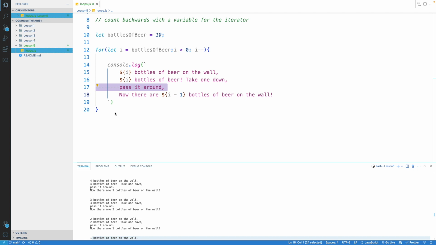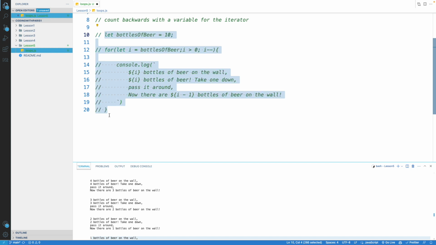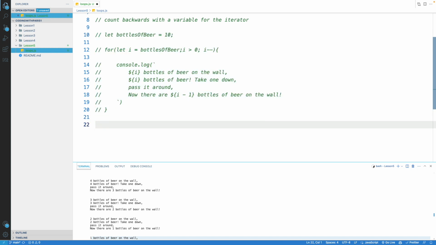Let's go ahead and talk about our second most popular form of loop that you'll see in coding. So we'll comment out this, and we'll talk about the while loop. The while loop is a type of loop. It has similar behavior to a for loop, but it's actually used to perform instructions until a certain condition is met, or while a certain condition is not met.